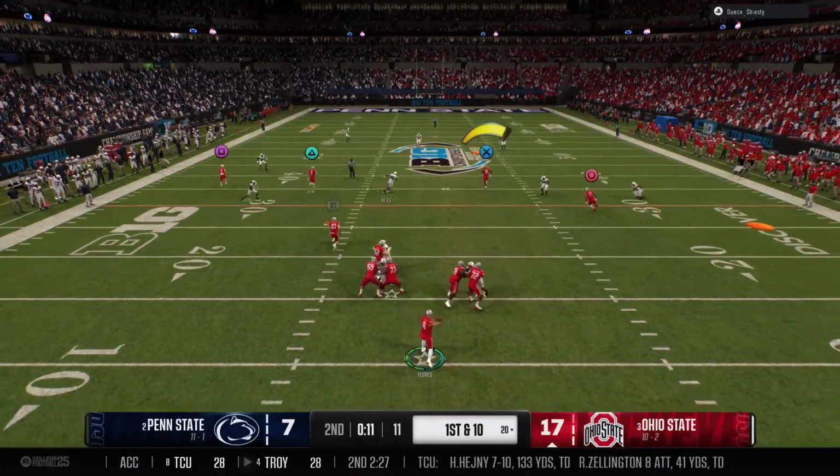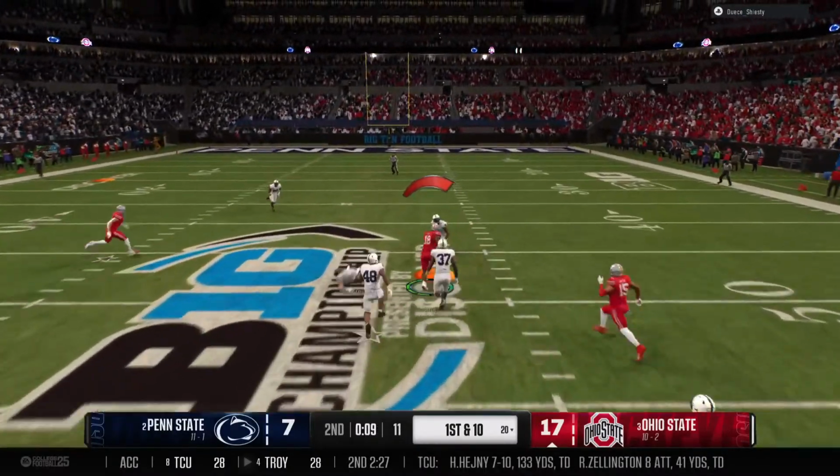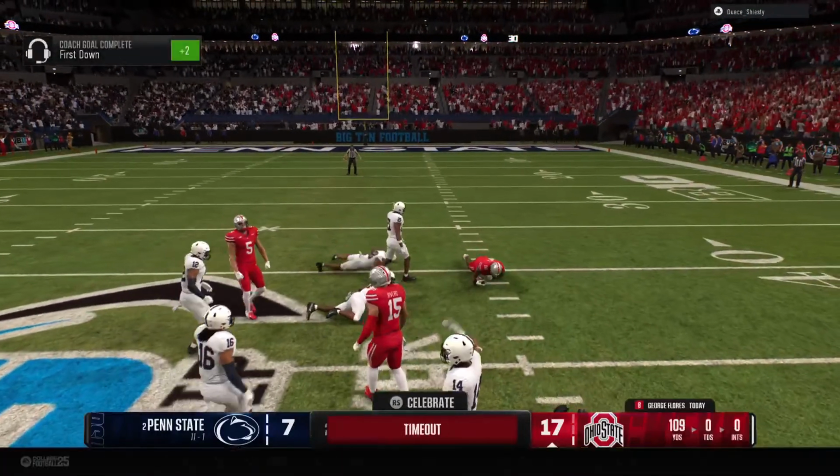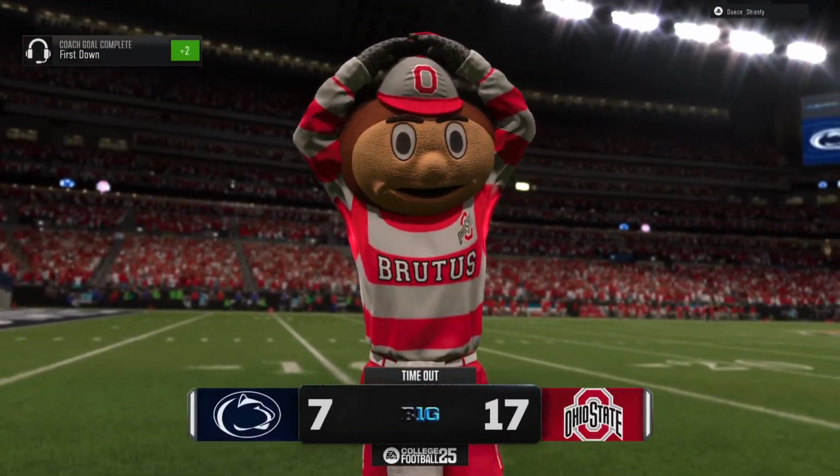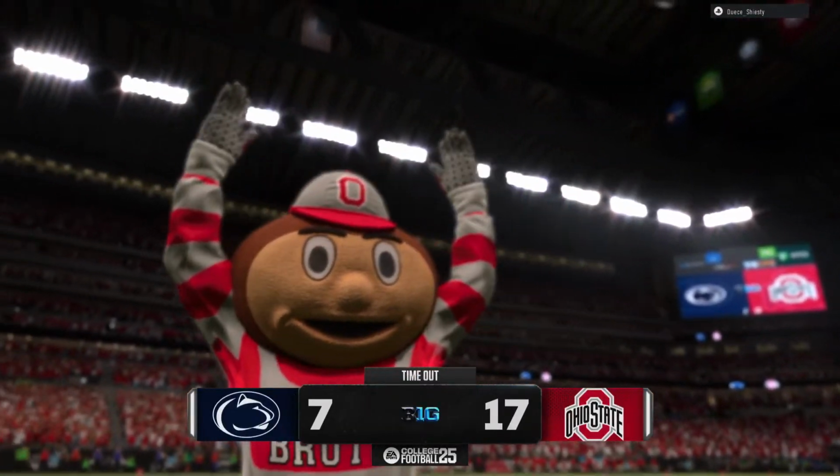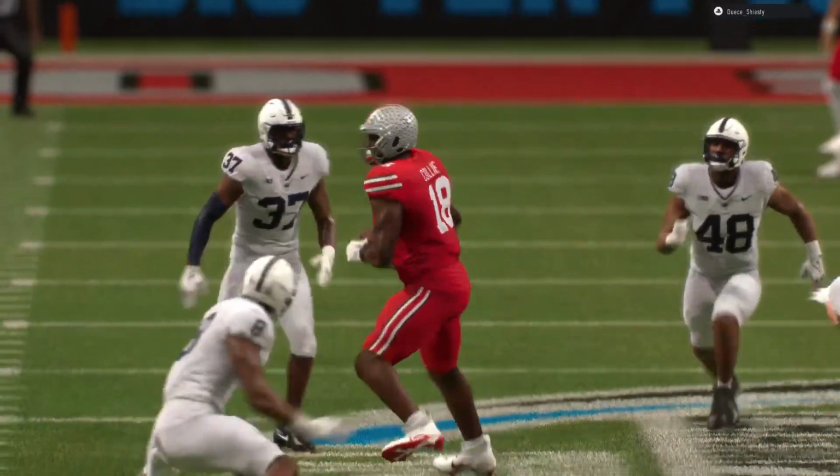And looking to throw now on first down. And looking for a big play here. And that deep shot is caught for a big gain. So a timeout is called. Just a few seconds left here in the first half.